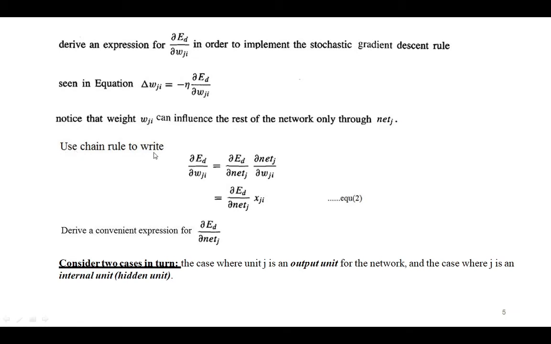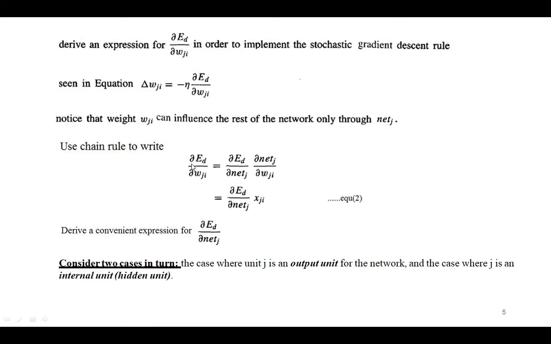Therefore we can use the chain rule to write delta Ed divided by delta Wji equal to delta Ed divided by delta net j into delta net j divided by delta Wji.